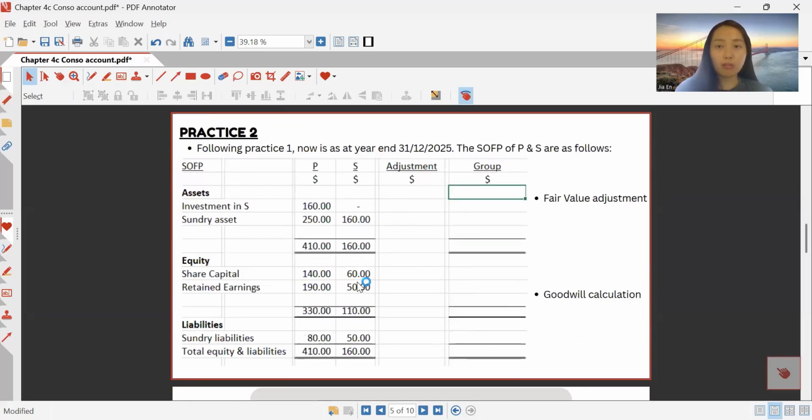But now, 1 year after the acquisition date, the retained earning of S has increased from 30 to 50. There is a $20 increase. And this increase happened after P has control of S. So P has the right to share the retained earning here. Let's do practice 2.